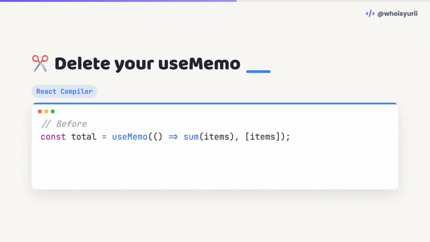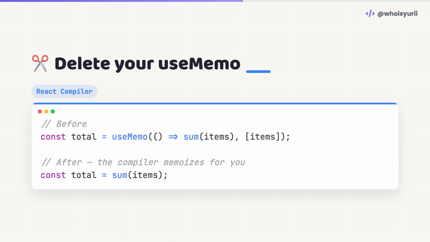Here's the before and after. The handwritten memoization on top becomes unnecessary. The compiler adds it for you correctly every single time.